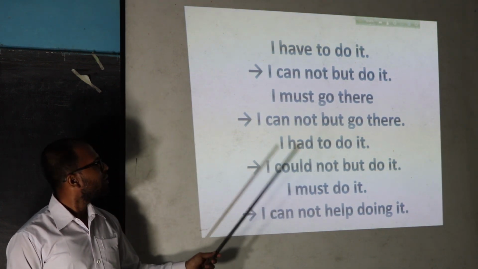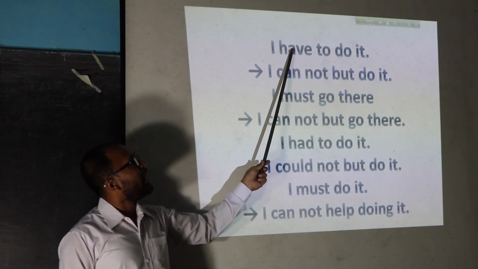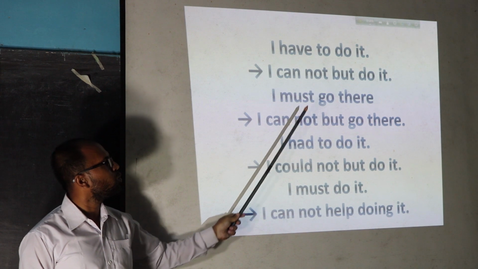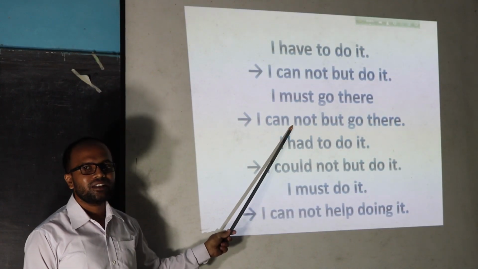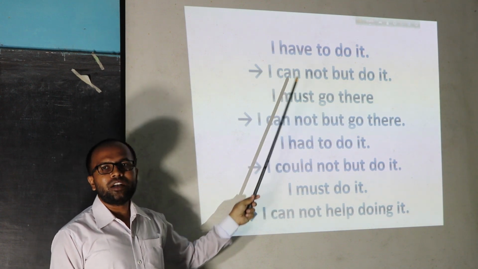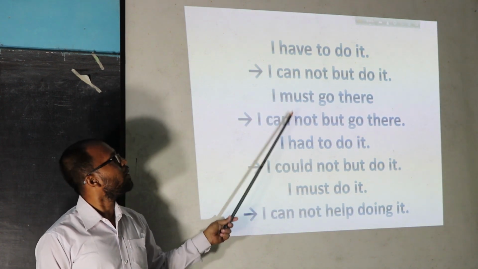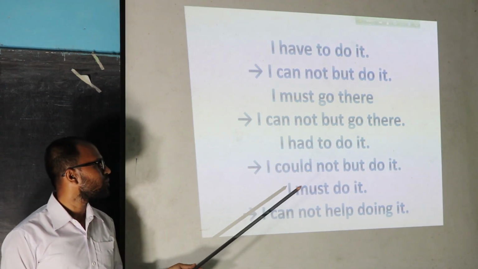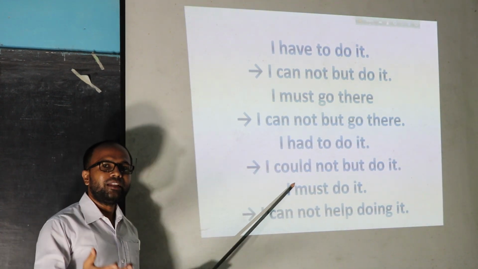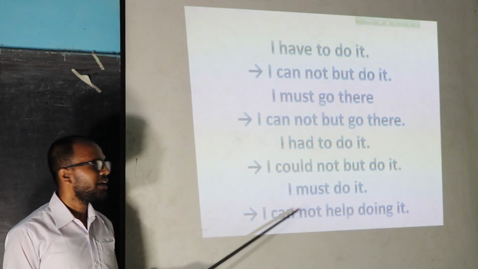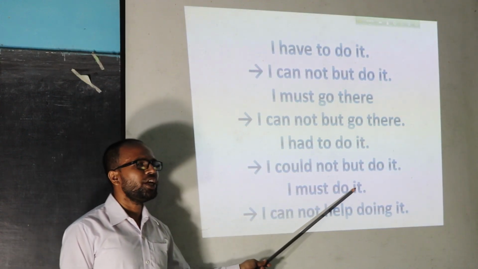Clear? If we find in any sentence have to, has to, had to, must, then we can put cannot but or could not but according to the subject and tenses. But another answer can arise. Just here, I must do it.